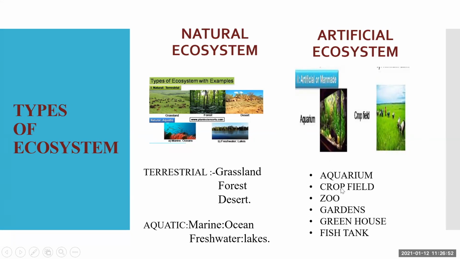So aquarium, crop field, zoo, gardens, greenhouse, fish tanks, these are all man-made ecosystems where human beings have to take care of them. If human beings are not taking care of these, they are going to be destroyed in future. So these are the two types of natural and artificial ecosystem. This is all about biodiversity and levels of biodiversity. We will go for the next topic, that is the sacred groves.